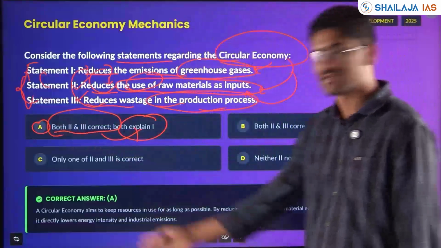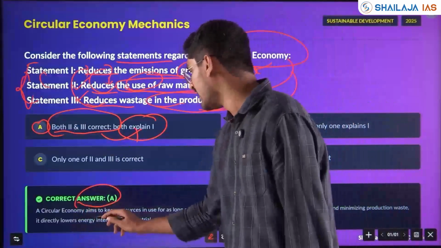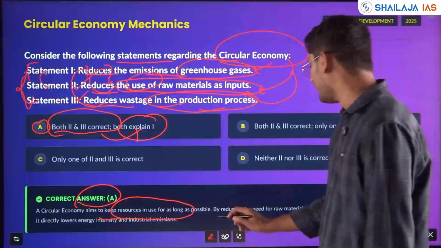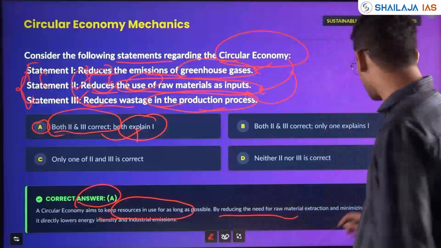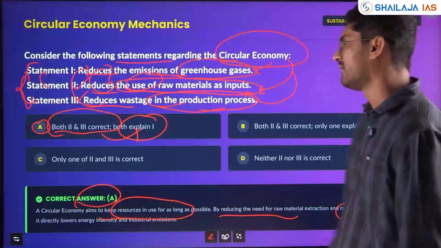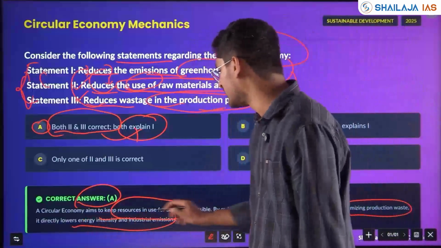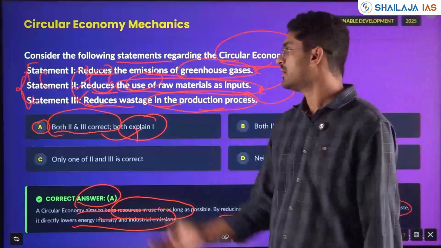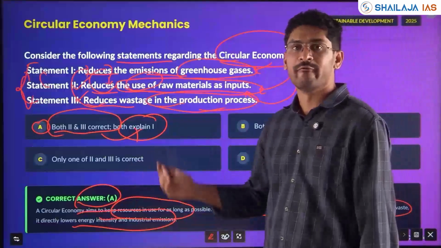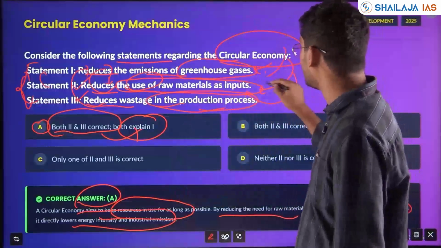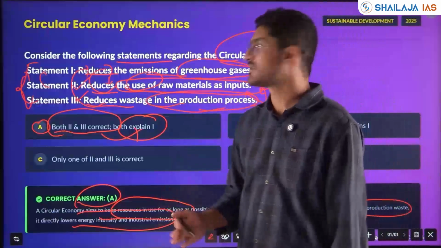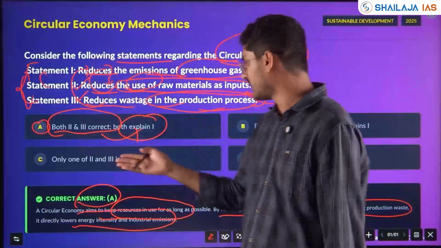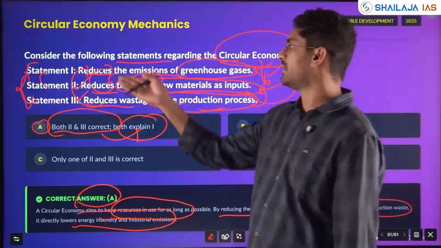So the answer is option A. Circular economy aims to keep resources in use for as long as possible by reducing the need for raw material extraction and minimizing production waste. It directly lowers energy intensity and industrial greenhouse gas emission. So in this question, with respect to circular economy, 3 statements have been given and it asks whether both statements explain statement 1, or whether all the statements are correct. So based on the options, you should be able to answer.